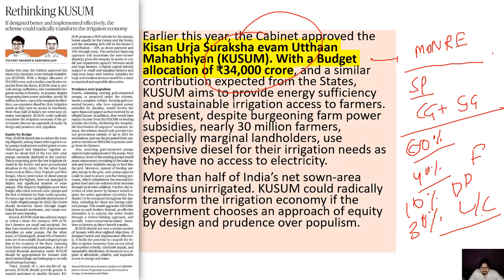It's a scheme that has a great potential to catapult the situation. It can change everything, and it can be the greatest solution in those areas where there is no electricity and no water, the most backward areas. In these areas where rains are not coming, plenty of sunlight is available, the sun is there for all, and if these pumps are deployed there, then that is the best solution.